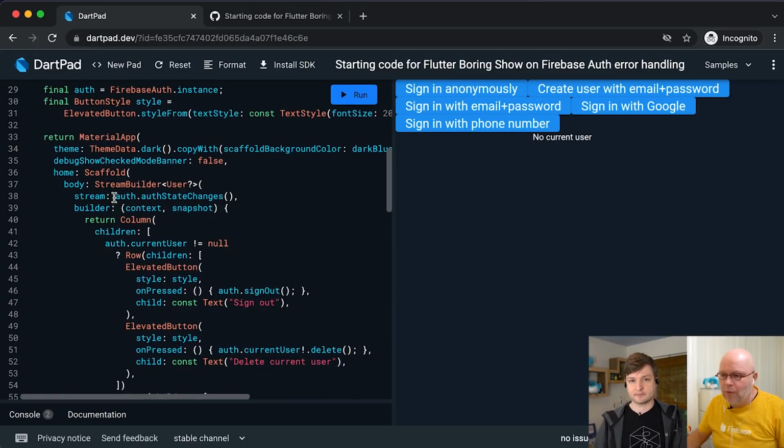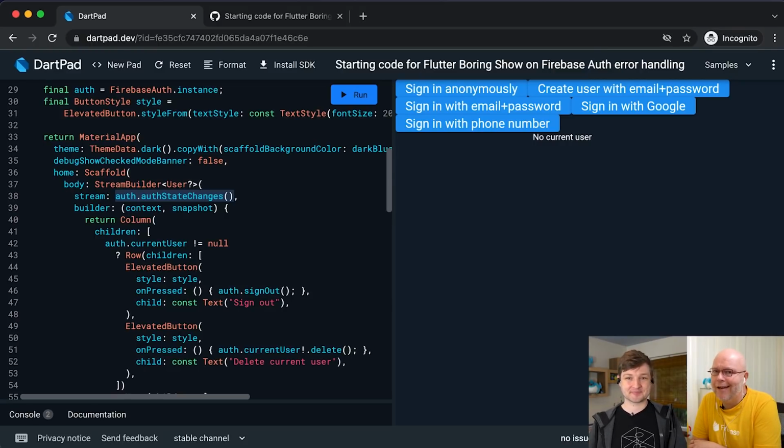Quickly going back to the top. One of the things that I misunderstood about auth state changes for a long time. I've been using Firebase for 9 years, something like that. Is that the first time this stream fires a value is after it has restored the initial state. So I always thought that it immediately fired with null here, but that's not what it does. So if the user was signed in before, if it succeeds in restoring that, that's the first time it will fire. If you've not logged in before, it'll give you null because the initial state from the local is null. Yeah, exactly.